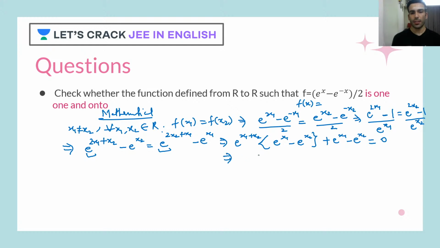So taking e raised to x1 minus e raised to x2 common, I get e raised to x1 plus x2 plus 1 is equal to 0. Now see, there is a very good thing here. Either this will be 0 or this term will be 0.